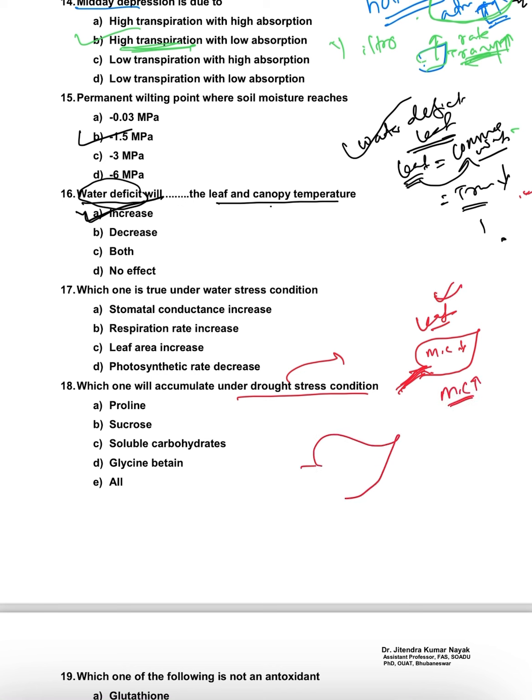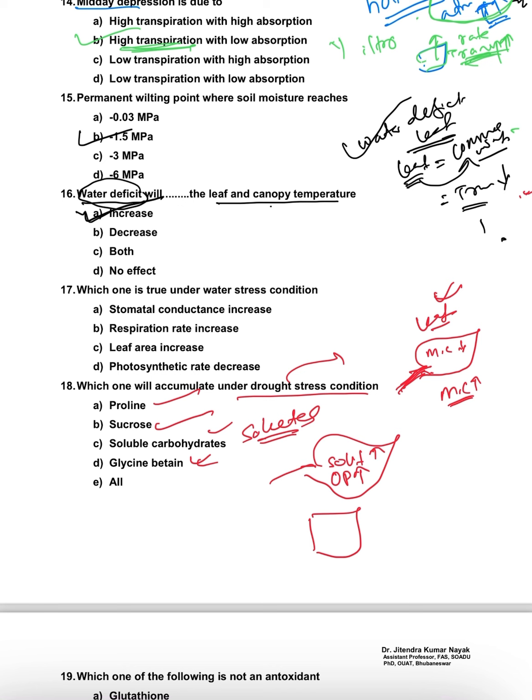In this case, the leaf will accumulate some solutes, like proline, sucrose, soluble carbohydrates and glycine. If solute concentration increases, then the osmotic pressure will increase inside the plant body.